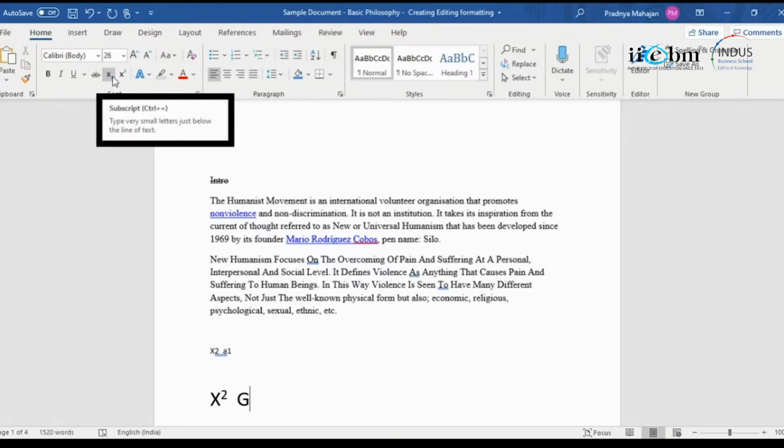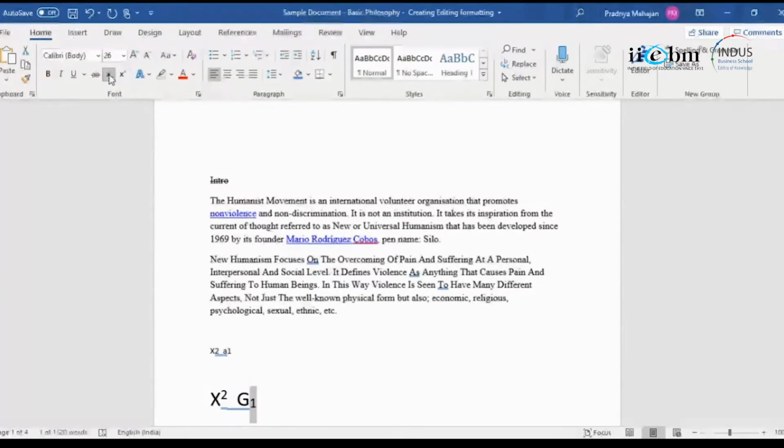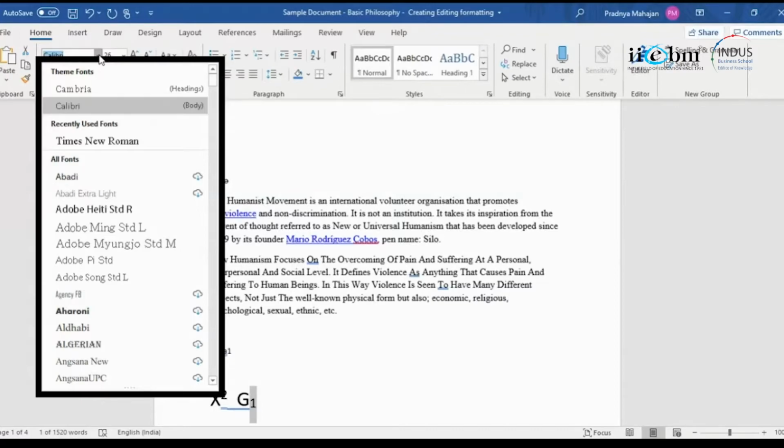Whereas I change this back and now I will put G, but I want a subscript. So the next thing that I want is 1. I select 1 and I say subscript, right? Got it? If I change this subscript, it will go back to normal. Again, subscript. So got it? Subscript and superscript. So we've understood clipboard, we've understood how to give a font. There are several fonts here, but for an official document, generally Calibri, Arial, Times New Roman is what you can use. There are others like website fonts, familiar web page fonts like Verdana, Tahoma. Yeah, you can use any one of those also.